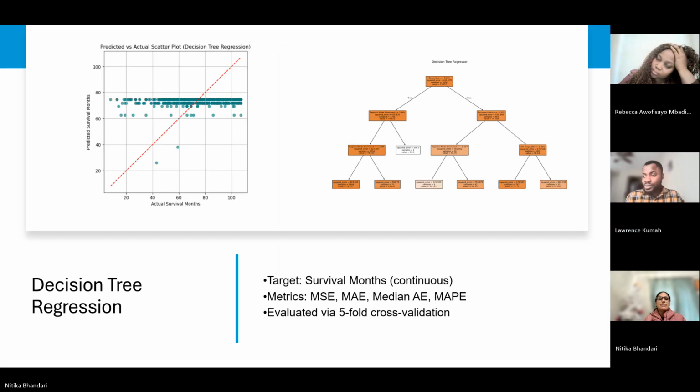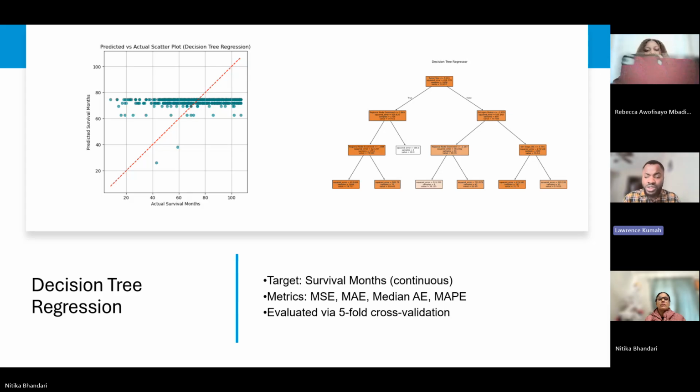So with the decision tree regression, at this point in our project, we shifted from classification to predicting a continuous outcome, which is the number of survival months. For this purpose, we use a decision tree regression model. This model takes the same clinical features from our dataset, such as tumor size, stage, age, and lymph node status, and tries to estimate how long a patient is likely to survive.